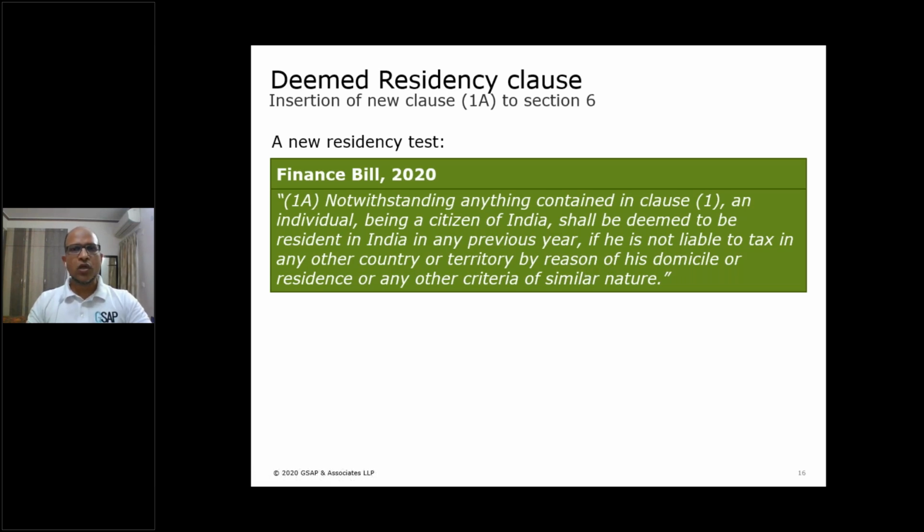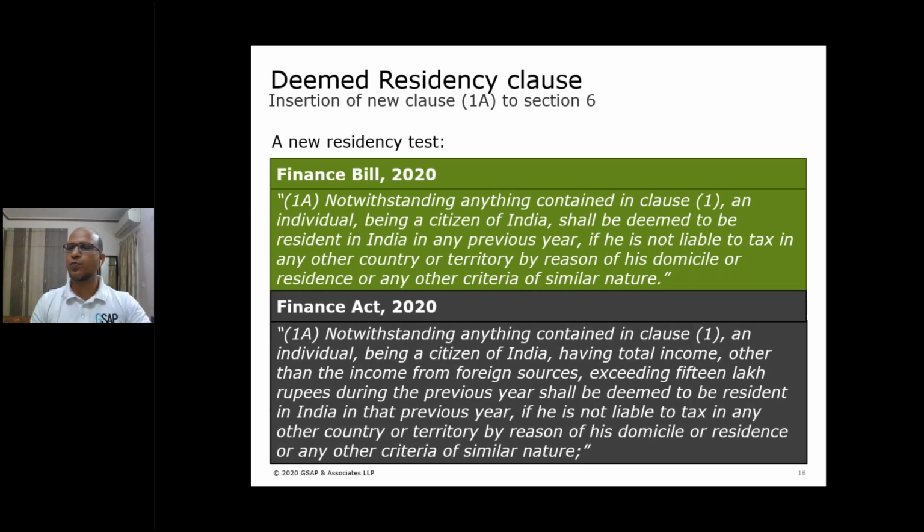So there was a lot of hue and cry with respect to this provision as well, that India is extending its tax jurisdiction too deep, to tax any person who is a citizen of India just because he is not liable to tax in any other country. He should pay tax in India. It's too much. Government, in the Finance Act, has diluted this provision as well, in line with Explanation 1B.